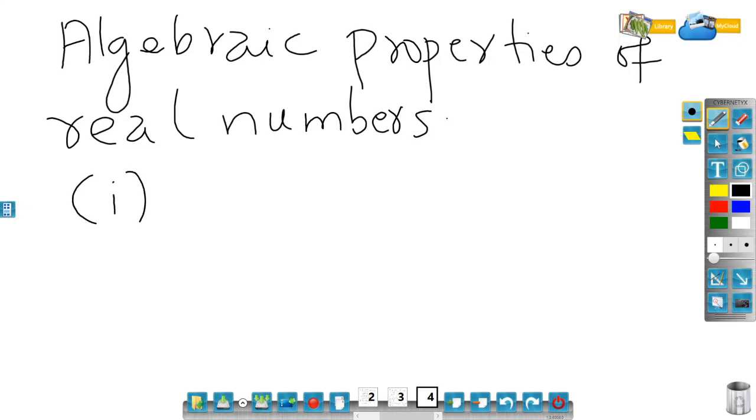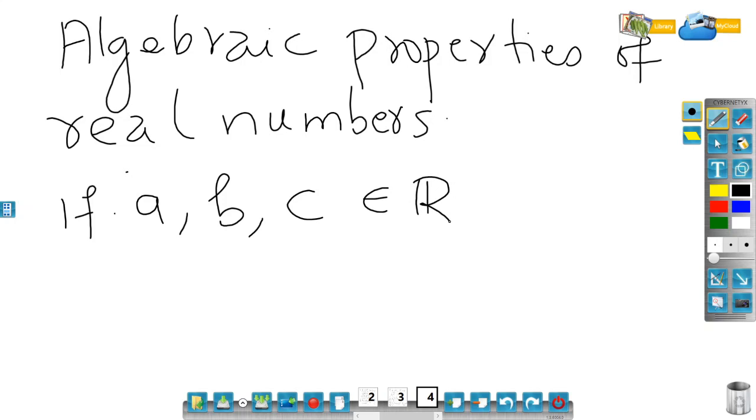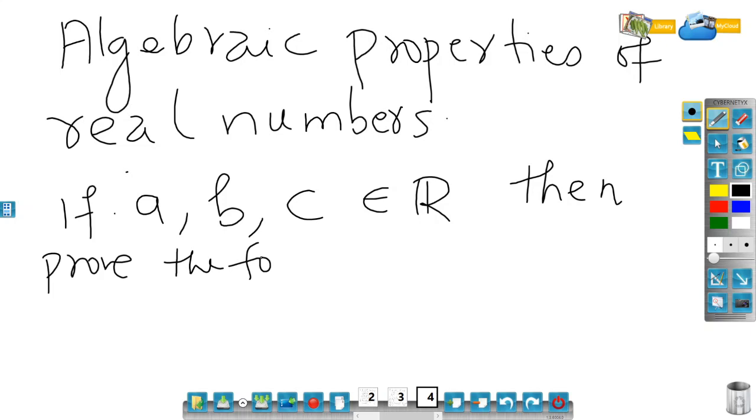The first algebraic property of real numbers, but before writing, let me write down: if a, b, c are real numbers, then prove the following. Number one, minus of minus a is the same as a.